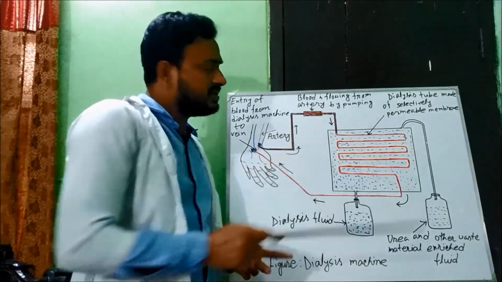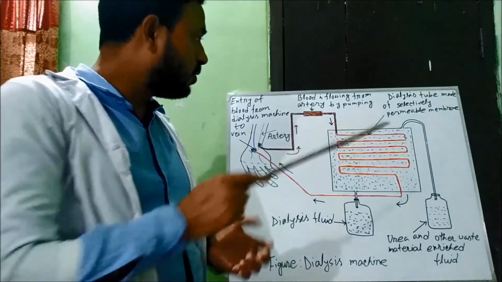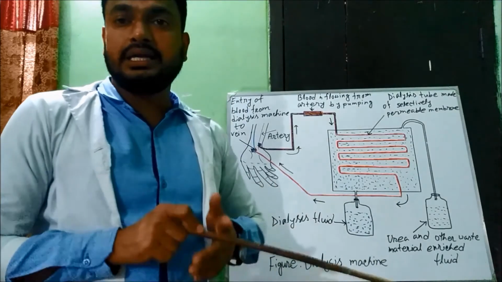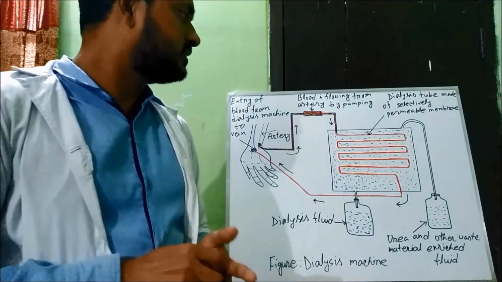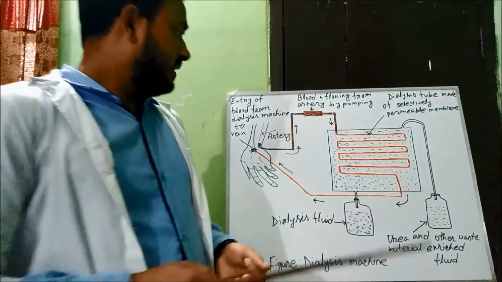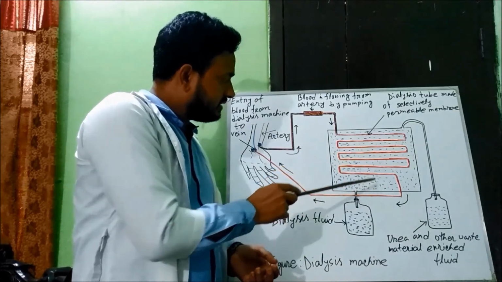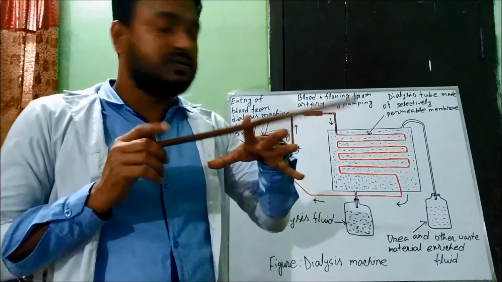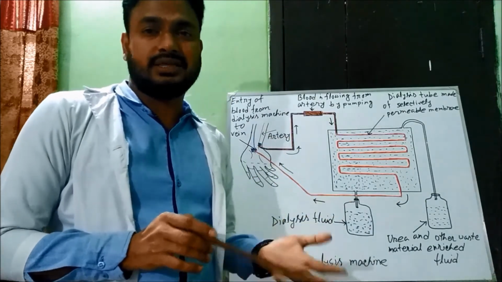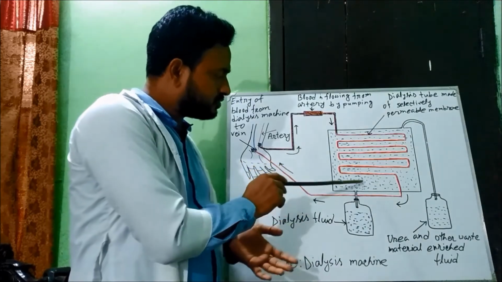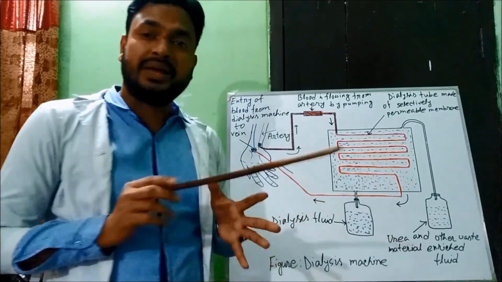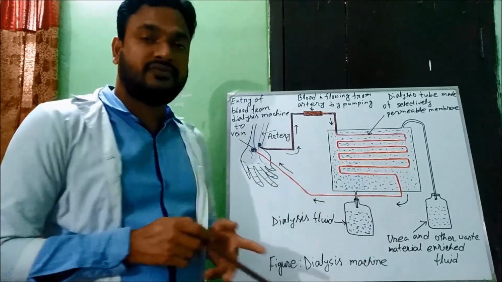The wall of the dialysis tube is semi-permeable, so urea, uric acid, and other harmful waste products are excreted from here. This blood is purified because after filtering, the waste products like urea, uric acid, and other harmful wastes are removed, and it enters the patient's body through the vein.